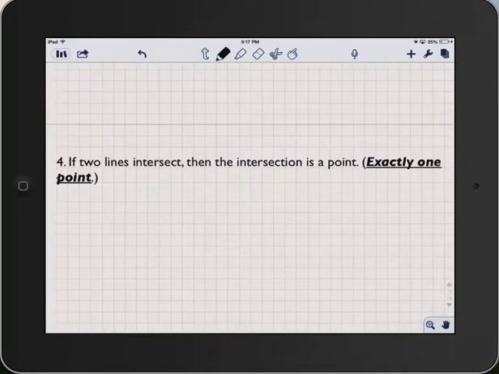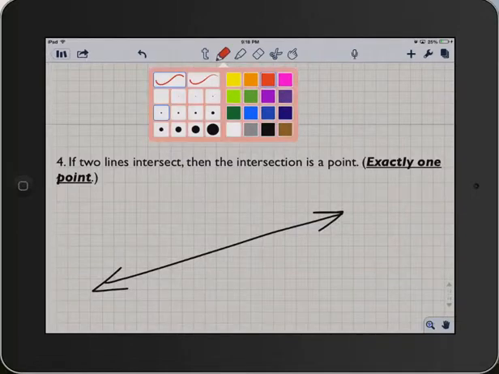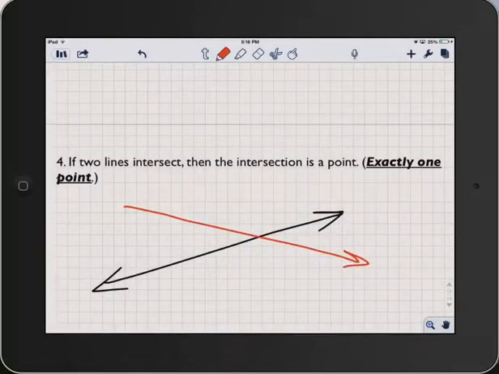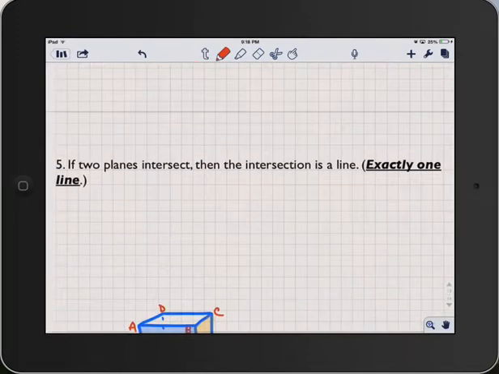Next postulate. If 2 lines intersect, then the intersection is a point. Exactly one point. A lot of times it's easy to say there is a point, but we have to be precise and say it is one and it's the only point where they intersect. So if we draw 2 straight lines, you can see that it's impossible for the second line to intersect the first line at more than one point, no matter how far you extend the lines. So there's exactly one point any time 2 lines intersect that they have in common.